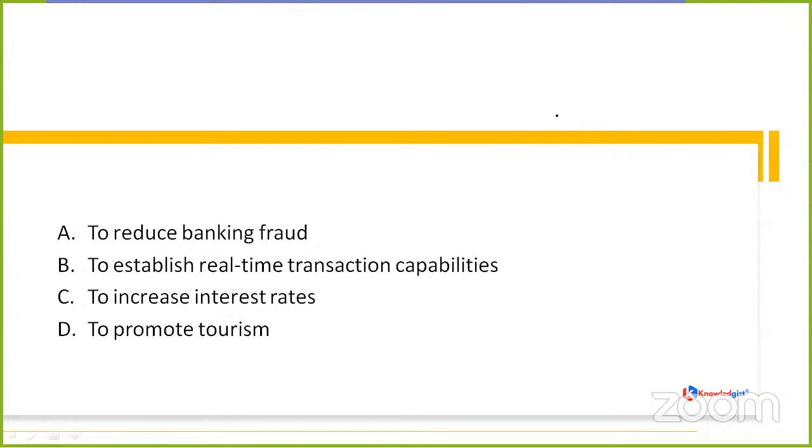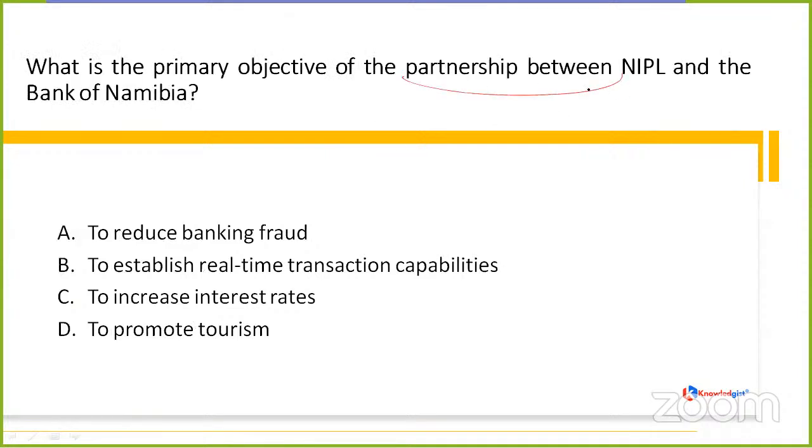So yeah, now moving to the next question of ours. It is asking, what is the primary objective of the partnership between NIPL and Bank of Namibia? If you have gone through the news, a new partnership has taken place between NIPL and the Bank of Namibia.